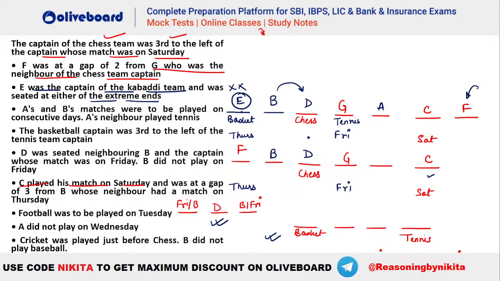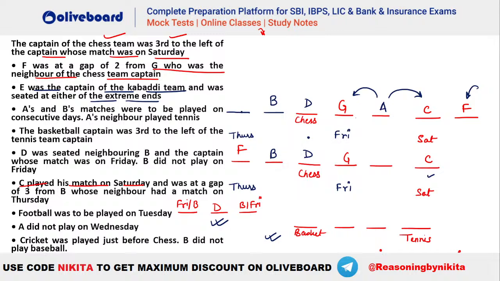Okay, let's say if you take A here, because this is the situation that you need to place. This is given here. Now A can either be this person or this person. If you take A here, then your tennis will be this person, but tennis has to be third to the right of basketball, and that won't be possible. That means you will have to take your A here only. A has to be here. So you will place your A at this position. Now A's neighbor has to be tennis, so either this person is tennis or this person is tennis.